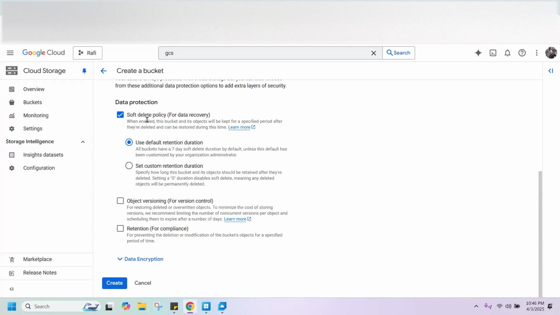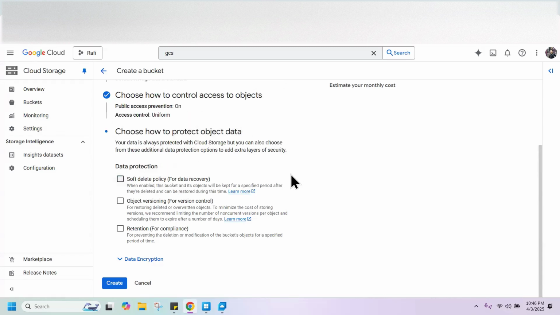That's the option. It's something like archiving in some sense. Yeah, after 7 days, it will archive, but you have the option. You can bring it back anytime you want. So that's soft delete and hard delete. Okay. Yeah, you can check this option.